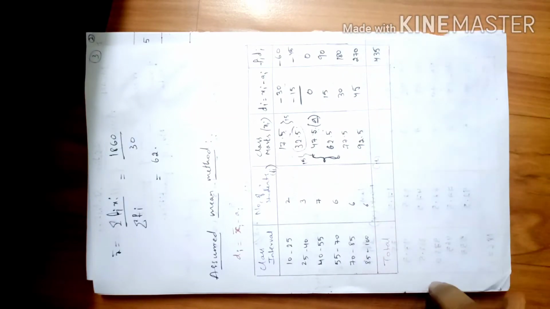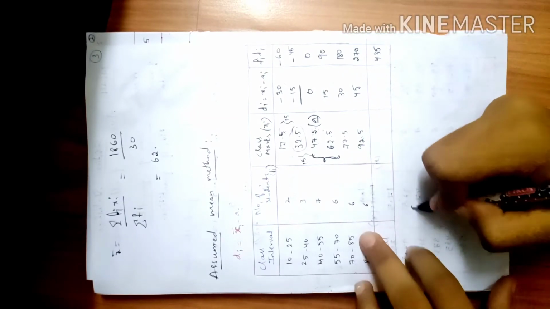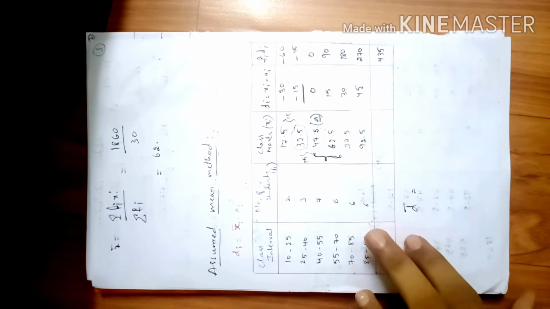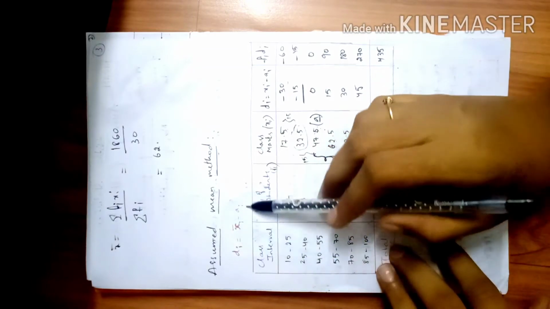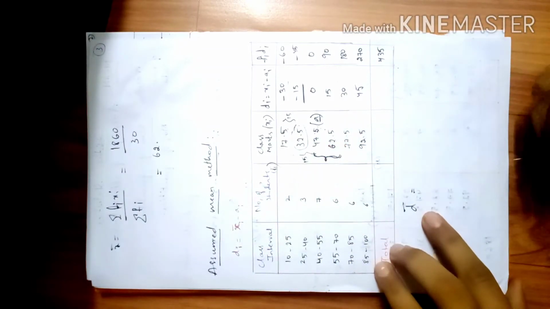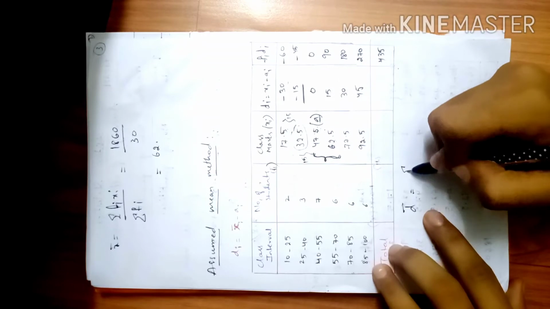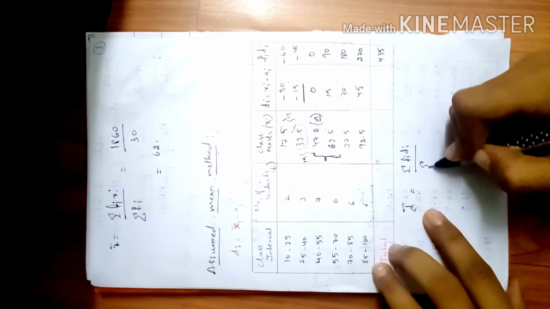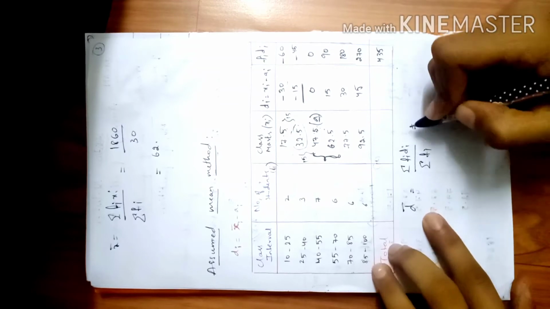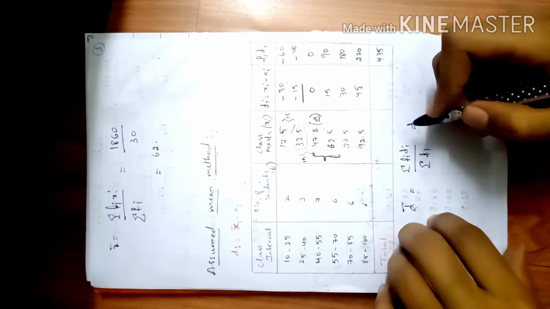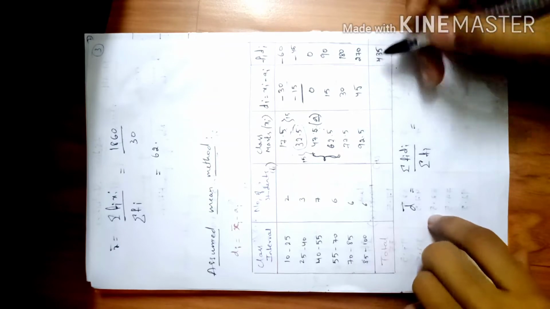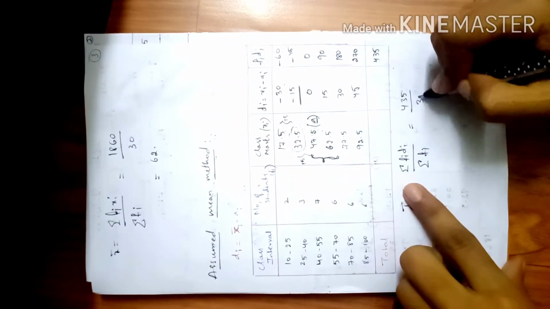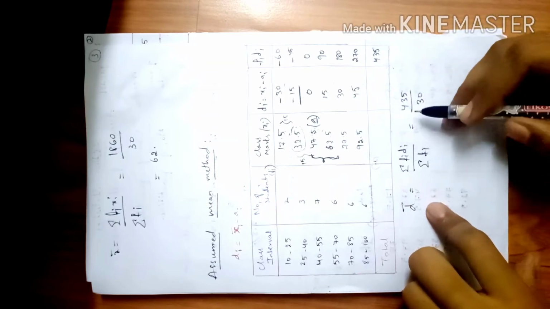Now what I need to do is find the d bar. X bar is our mean. So first I will be finding d bar. D bar is nothing but sigma fi di by sigma fi. So sigma fi di is 435 by sigma fi is 30. So this is the value of this.